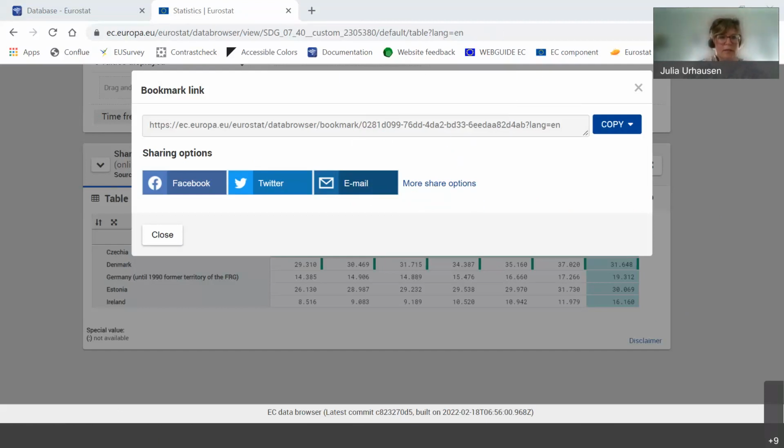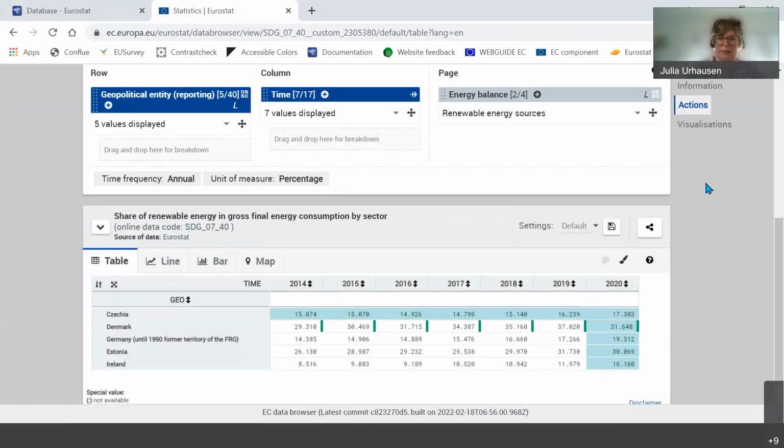You see here, if you copy that in an email, it gives you the name of the data set as well. So I can only recommend, if you really spend quite some time to find the data set, to identify them and to customize them, maybe create a bookmark, store it somewhere in a document or in your browser, so you can go back to it.